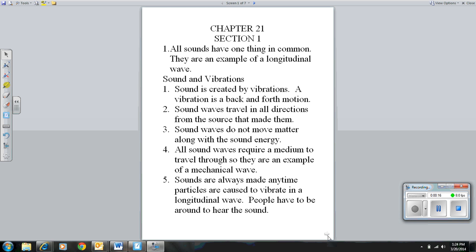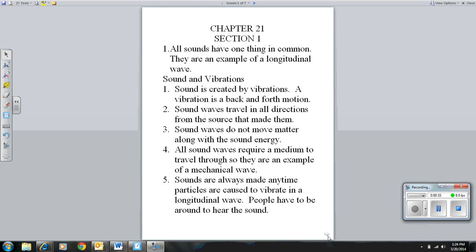Sound and vibrations. Sound is created by vibrations. A vibration is a back and forth motion. Sound waves travel in all directions from the source that made them. Sound waves do not move matter along with the sound energy.